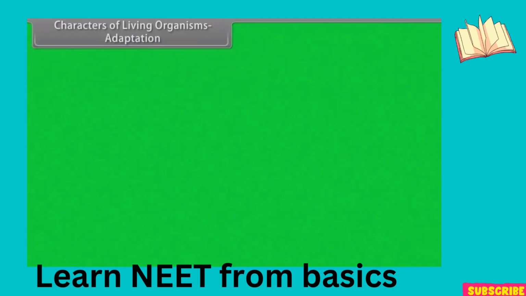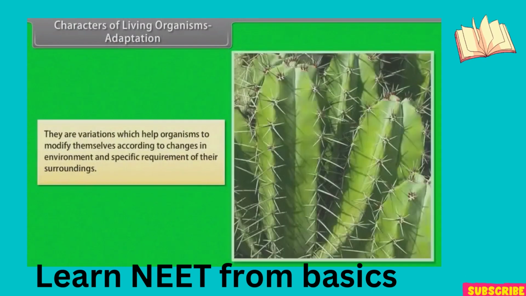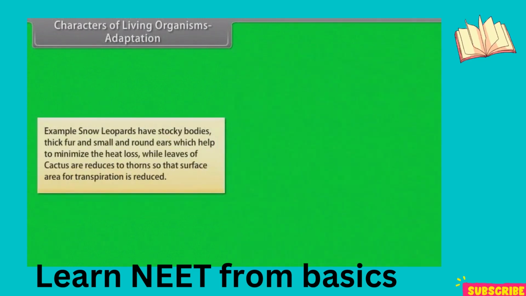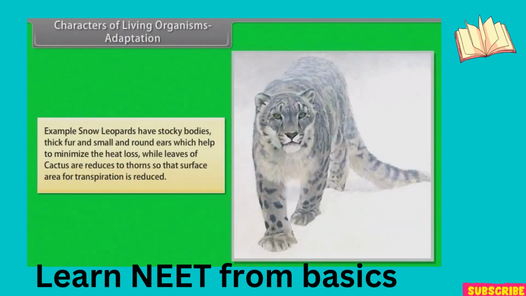Characters of living organisms. Adaptation. They are variations which help organisms to modify themselves according to changes in environment and specific requirements of their surroundings. Example: snow leopards have stocky bodies, thick fur, and small and round ears which help to minimize the heat loss, while leaves of cactus are reduced to thorns so that surface area of transpiration is reduced.